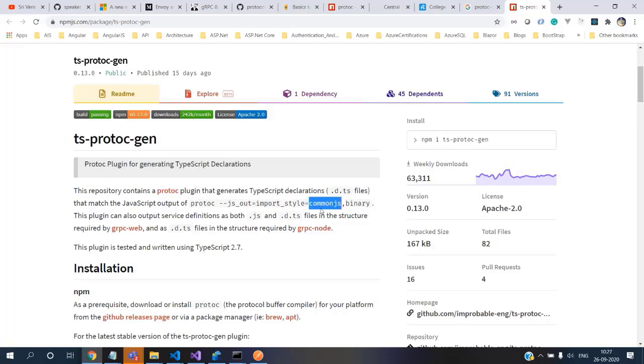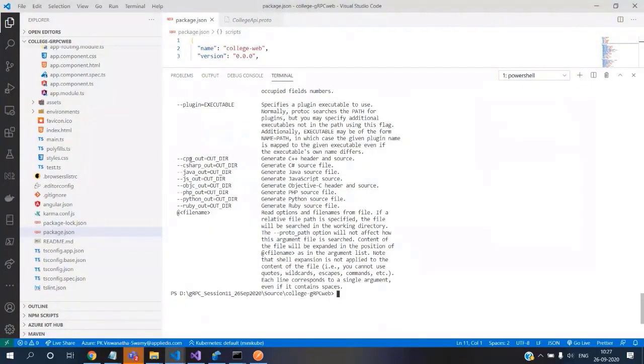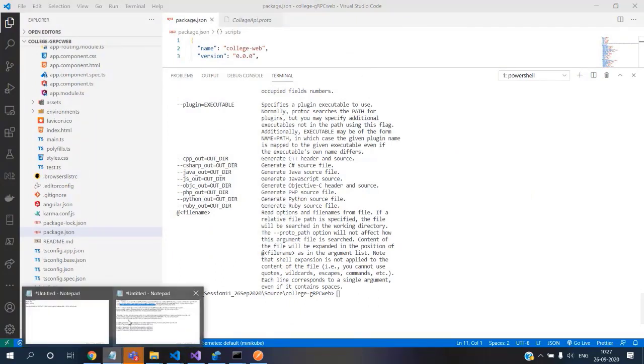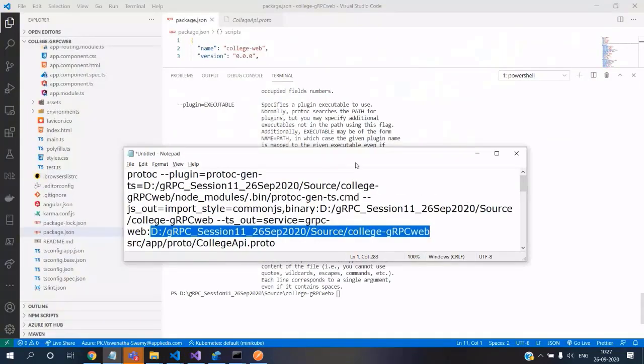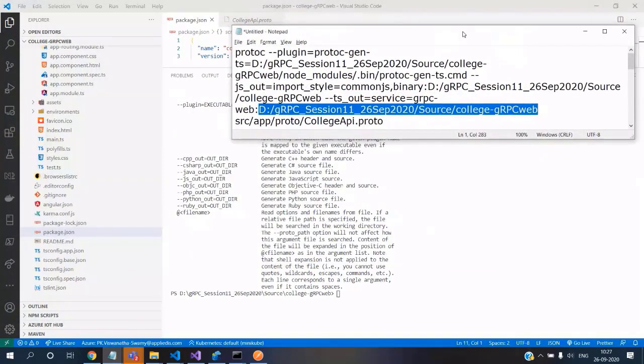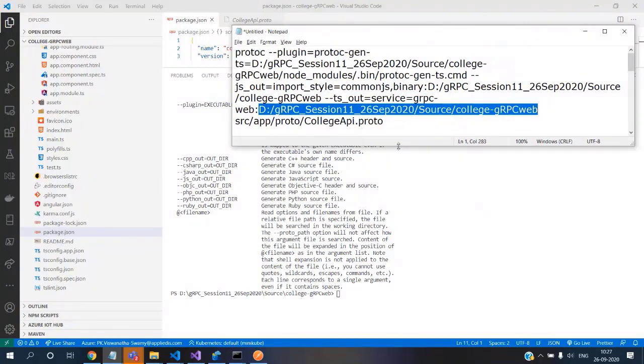So that is an additional thing in the command which we are giving. Let me minimize this and place it here, so you can focus on that piece where we are saying js_out.